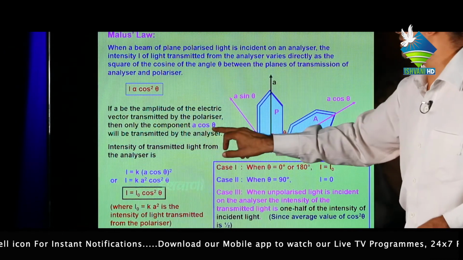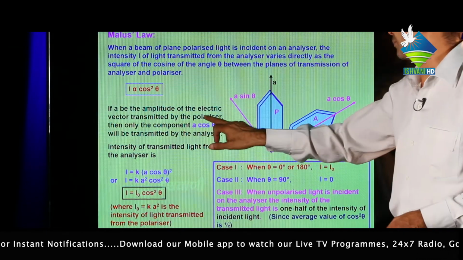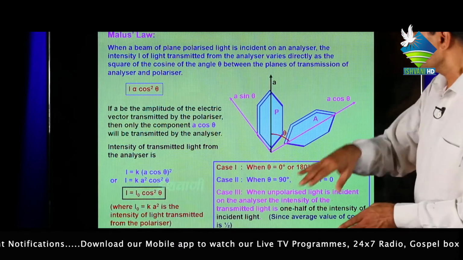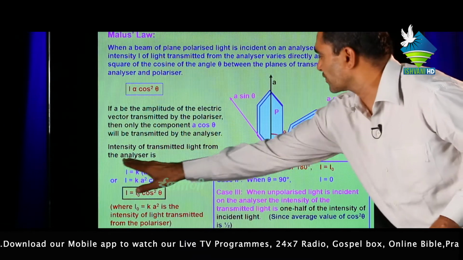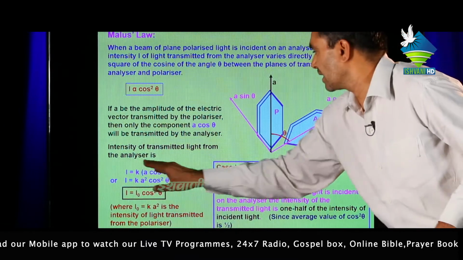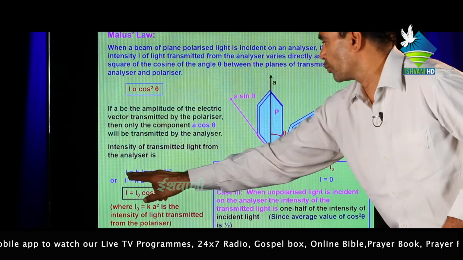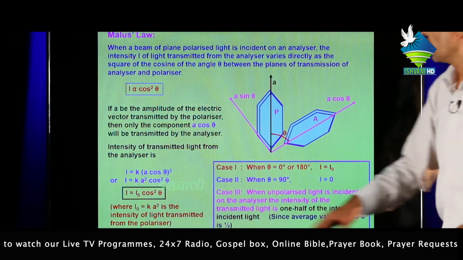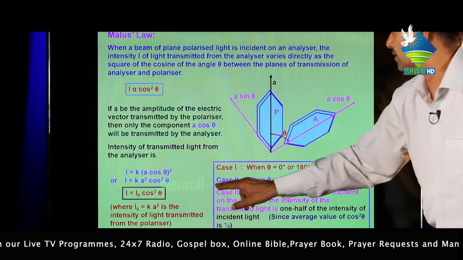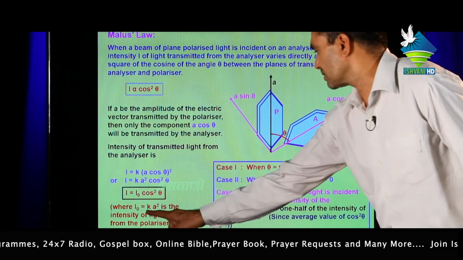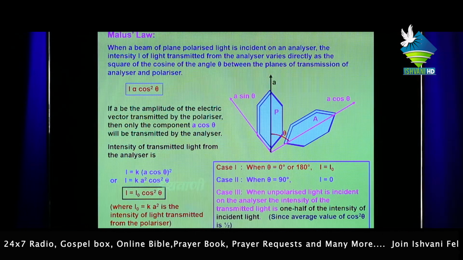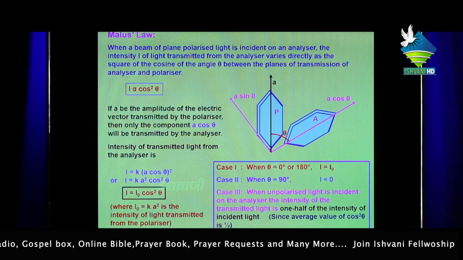Then the intensity of transmitted light from the analyzer is I proportional to a square cos square theta, or I equal to k a square cos square theta, or I equal to I0 cos square theta. I0 means k a square, the intensity of light transmitted from the polarizer.